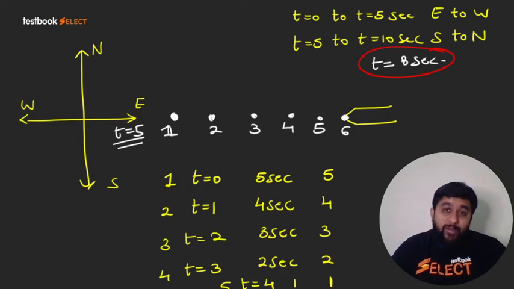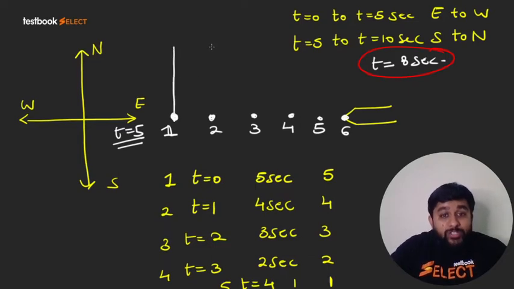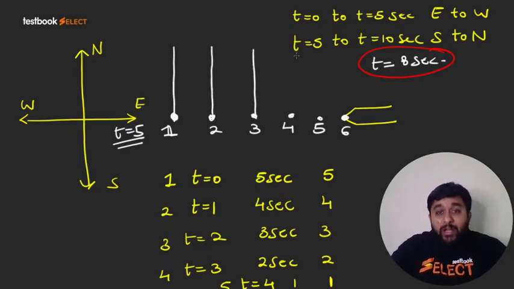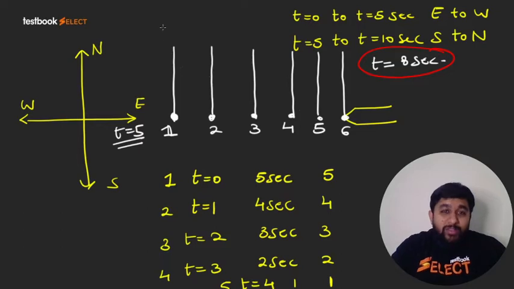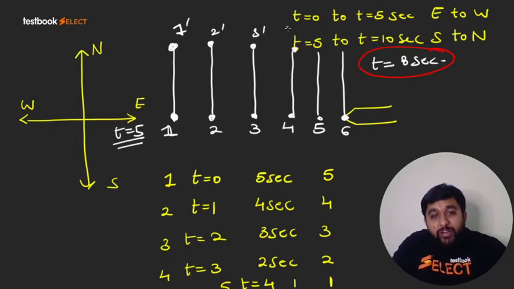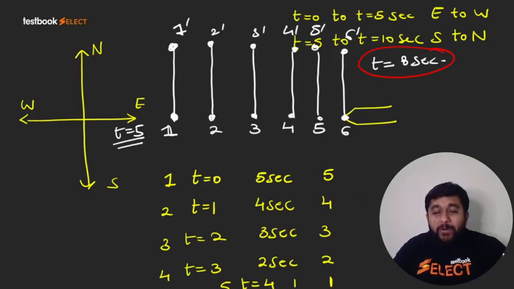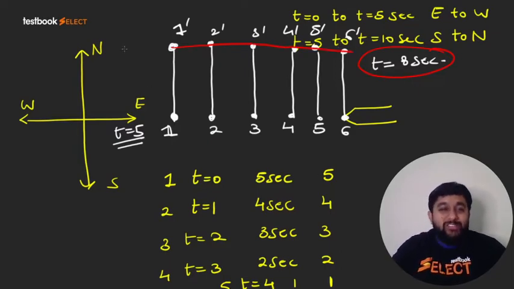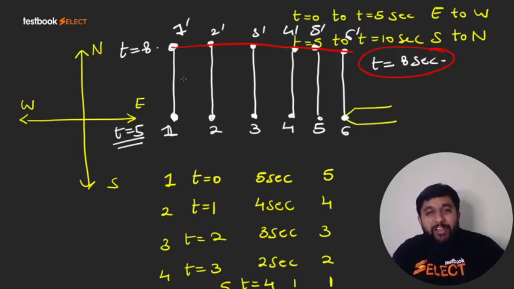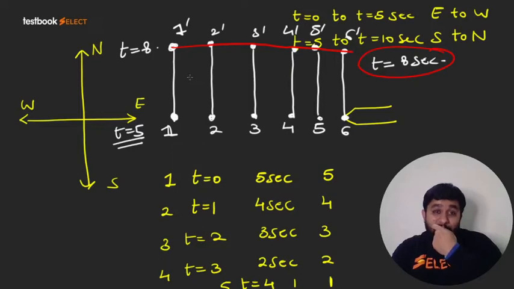Now what will happen? From t equal to 5 seconds to t equal to 8 seconds, every particle will go towards north and these particles will have 3 seconds to travel. So they will cover 3 unit distance. So this is the new position of particle 1 dash, 2 dash, 3 dash, 4 dash, 5 dash and 6 dash, right? So how do you draw the streak line? 1 dash to 2 dash, 3 dash, 4 dash, 5 dash and 6 dash. So this is the streak line at t equal to 8 seconds, right? So in this manner, I have drawn the streak line.